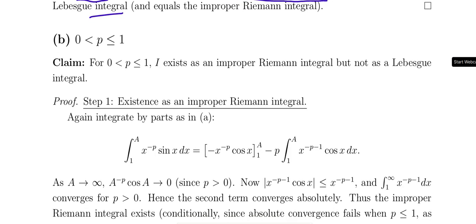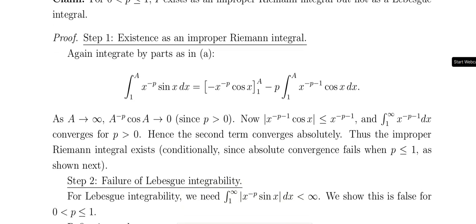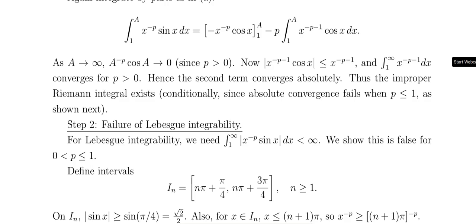For p between 0 and 1, we need to discuss each case. The same type of integration, from 1 to a, as a tends to infinity, with p greater than 0. This converges to 0, and the other term is less than or equal to x^(p-1), which converges for p greater than 0. Therefore, the improper Riemann integral exists; it is conditionally convergent, not absolutely convergent.